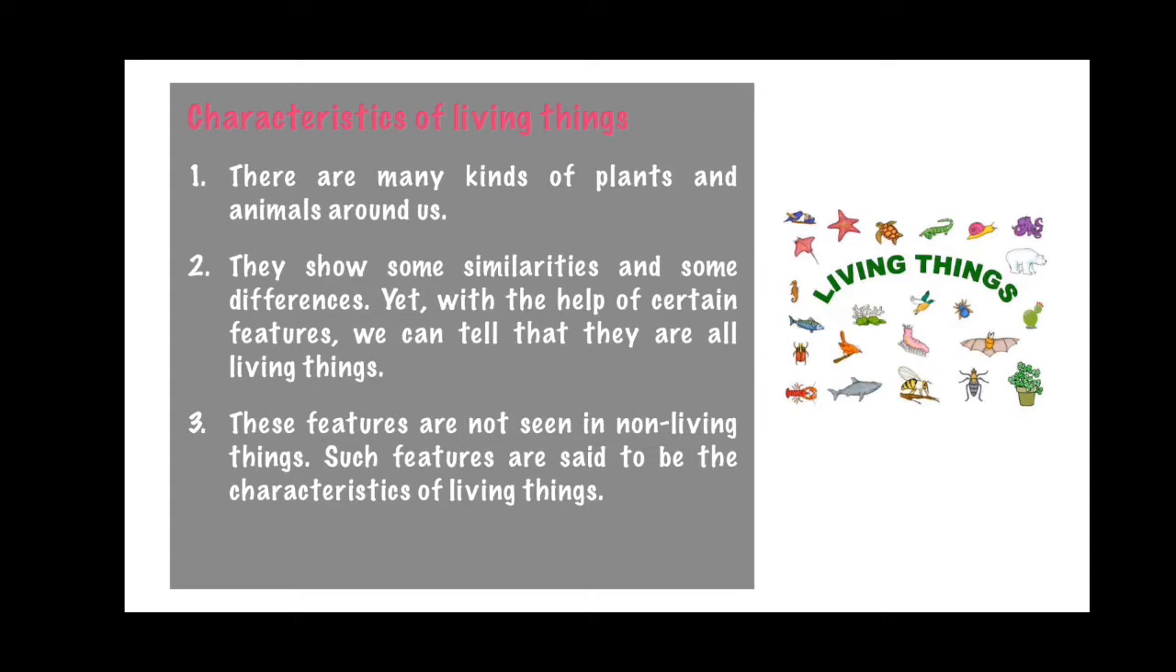First thing we know is that there are many different kinds of plants and animals. Some can show similarities too, or they can be different. They are categorized by different features as discussed earlier, and by all these features we come to know that they are living things. On the other hand, these features cannot be seen in non-living things.